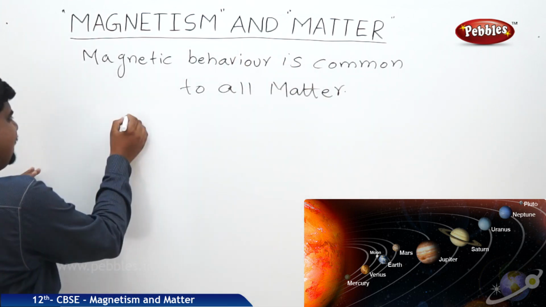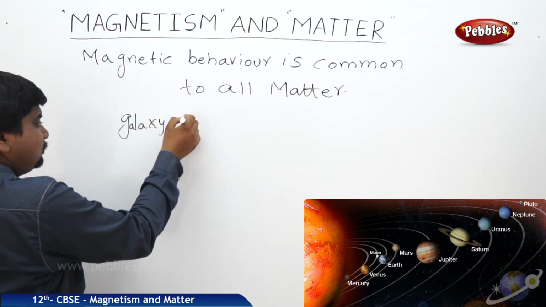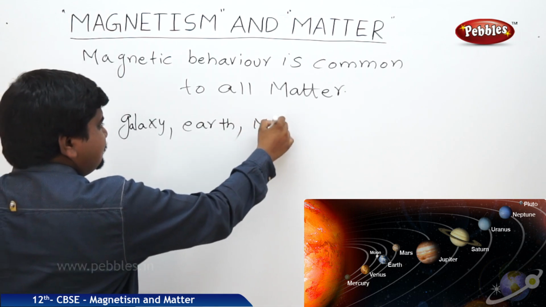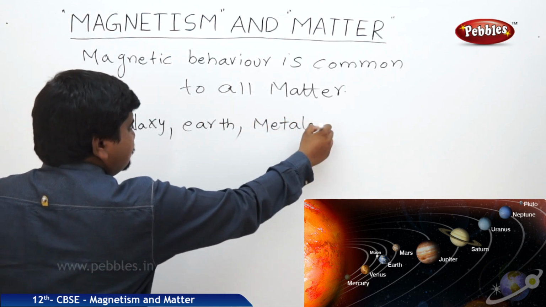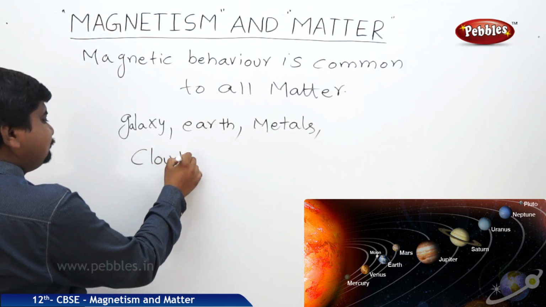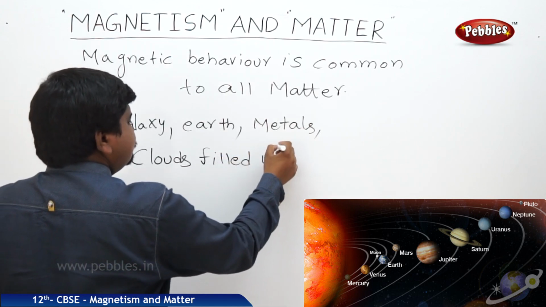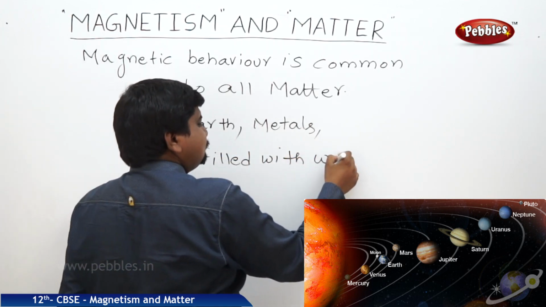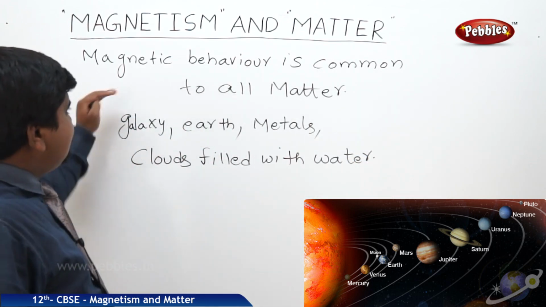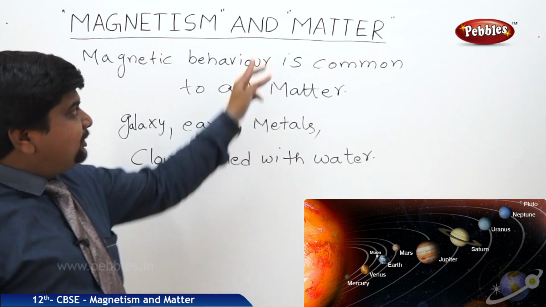Whether you observe galaxies, the Earth, metals, or clouds full of water, these are all examples of the observation of magnetic behavior in the universe with respect to the content of matter.